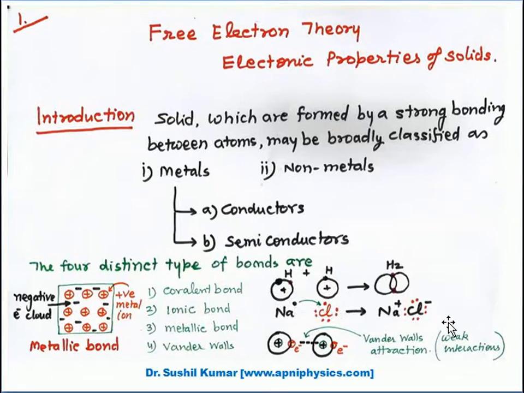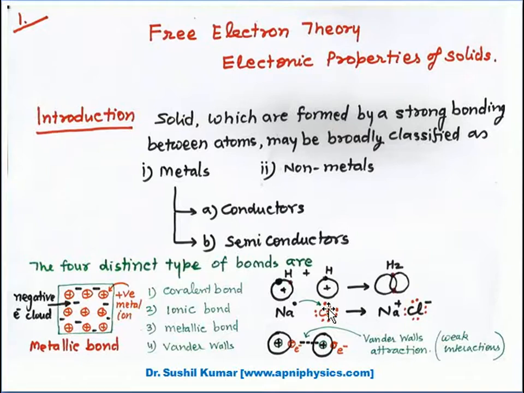And in case of ionic bond, you know that sodium chloride is the simplest example, where sodium has one extra electron and chlorine has some requirement to get the stable configuration. So when sodium donates one electron to the chlorine, as a result, sodium here is a donor.